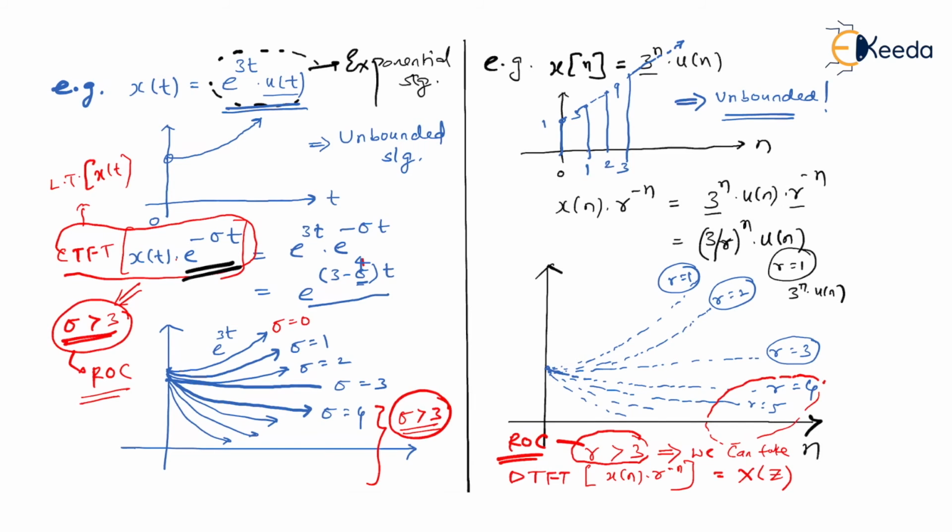for X of z. So if you remember, the value of z was r into e to the power j omega. I hope you remember this. If you see carefully, it is in polar form, because for something written like this, r is a magnitude and phi is what we call the phase or angle. Similarly, here r is nothing but a magnitude. And what is omega over here? Omega over here is what we call the phase angle. Am I right?